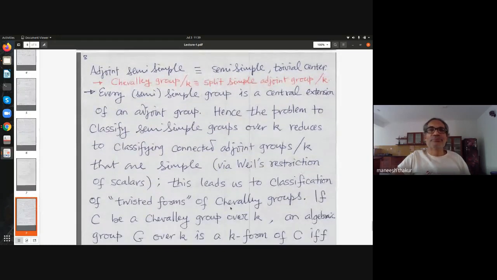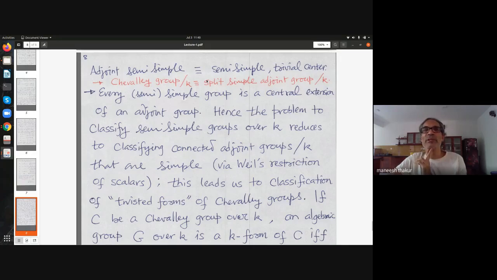Okay, so there is this notion of adjoint semisimple groups. These are semisimple groups without a center. Then there is the notion of Chevalley group. Here, one starts with a complex simple Lie algebra. Then there is a recipe to construct these groups. These are called Chevalley groups, and they correspond to split simple adjoint groups over K.